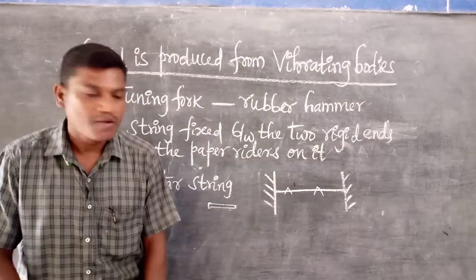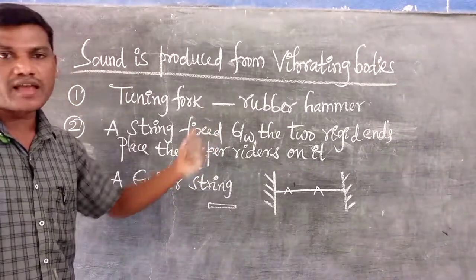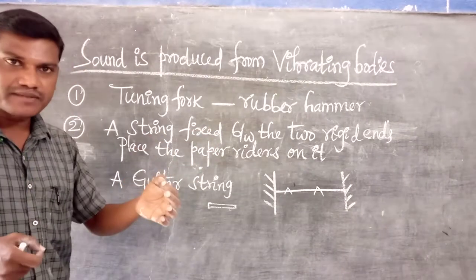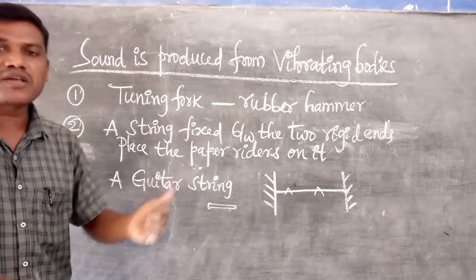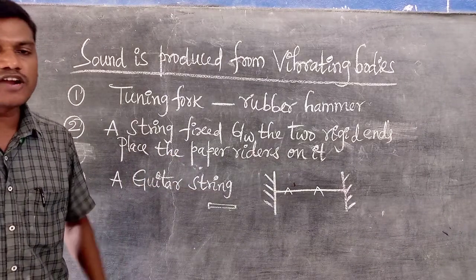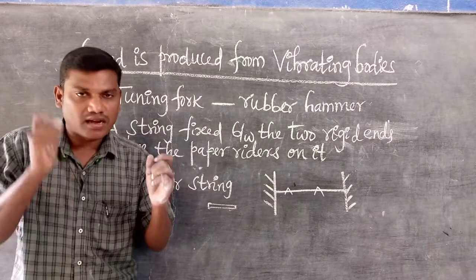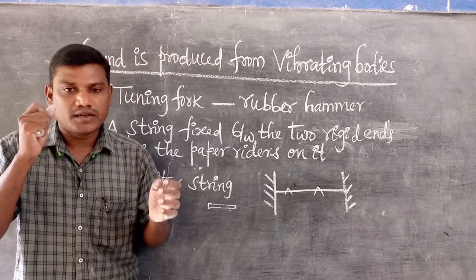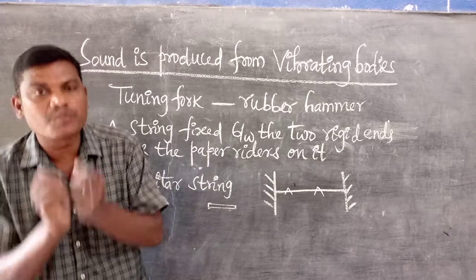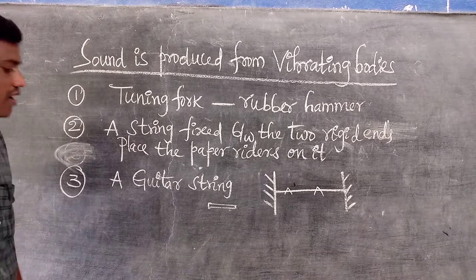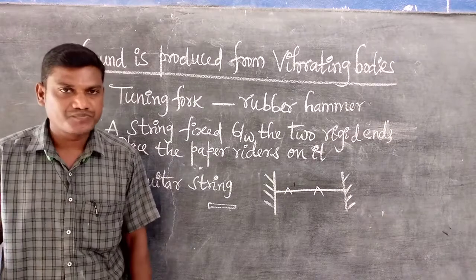Next, one more example is the guitar. Most string instruments are like this: guitar, violin, veena. First of all, take a guitar. The guitar has high tension strings. When we slightly pluck the string of the guitar, it produces sound. Not only the guitar, we observe the same with the veena and violin. When you pluck the string of the guitar, violin or veena gently, you observe that they start vibrating and produce a huge, pleasant sound.